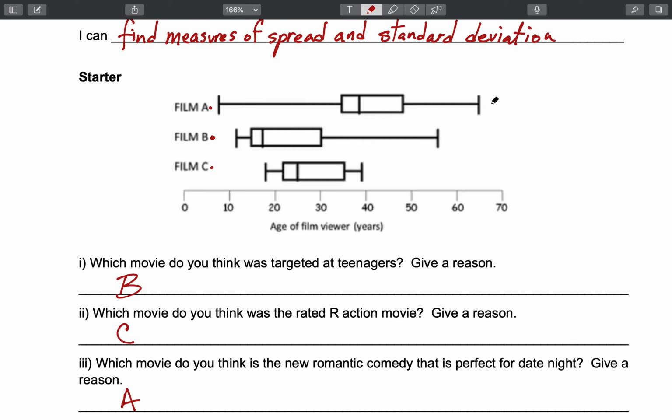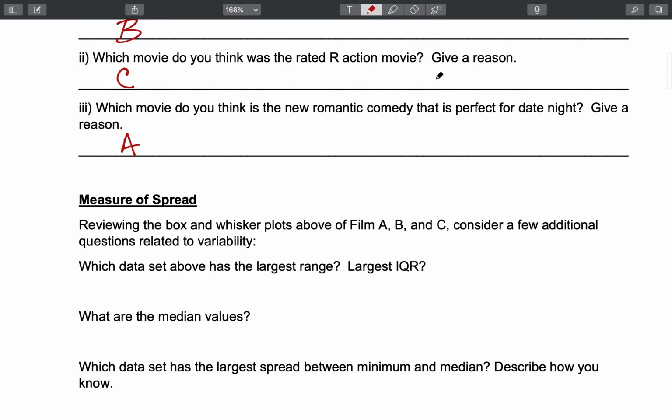But if range stands for how far it is from the minimum to the maximum, we're looking for which of these 3 box and whisker plots is the widest. That would be the largest range. So film A would have the largest range because it's the widest picture.